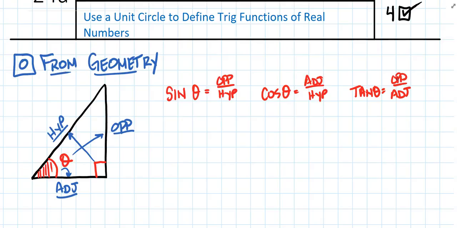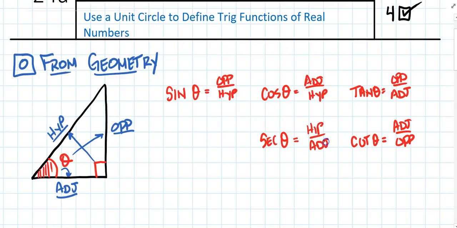That's all they are. Now, there are also 3 other trig functions. There is cotangent of theta, and cotangent is the reciprocal of tangent. So instead of opposite over adjacent, we would have adjacent over opposite. The secant is the reciprocal of cosine, so instead of adjacent over the hypotenuse, we would have the hypotenuse over the adjacent. And cosecant is the reciprocal of the sine, so instead of opposite over hypotenuse, the reciprocal would be hypotenuse over opposite.